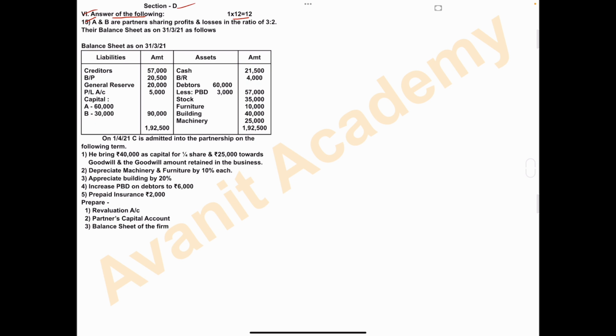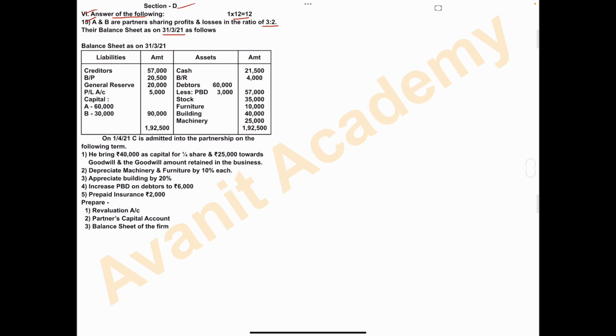A and B are partners sharing profits and losses in the ratio of 3 is to 2. Their balance sheet as on 31st March 2021 is as follows. Two partners are there, that is A and B, and their profit sharing ratio is 3 is to 2. This is the balance sheet.